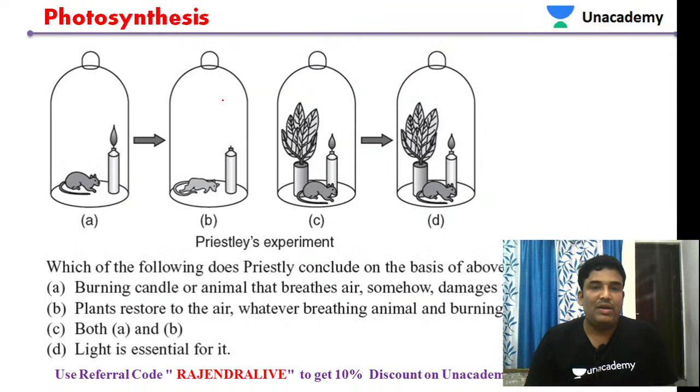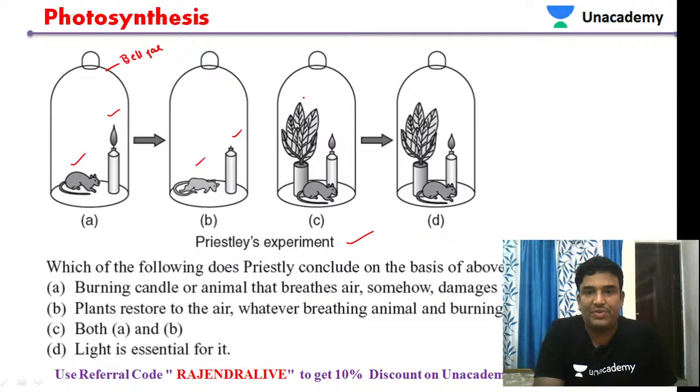Next question. Let us see the next question, that is Priestley's experiment. Can you go through this? Priestley experiment. See, in this there is a bell jar. This is called the bell jar experiment. In this bell jar they have taken a mouse, and along with that a candle is burning, and when the candle goes off the mouse also dies.